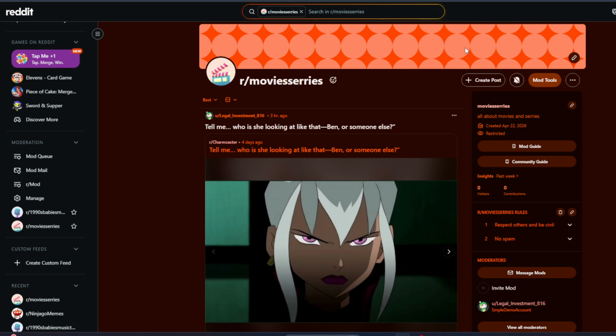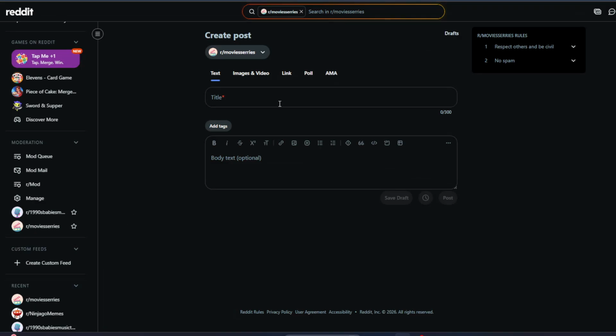get removed. Once you're on the subreddit's main page, look for the button that lets you create a new post. This is usually labeled something like Create Post or New Post, and it's often located near the top of the page. Click on that to open the post creation window.